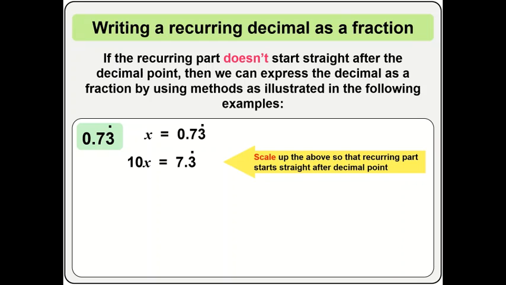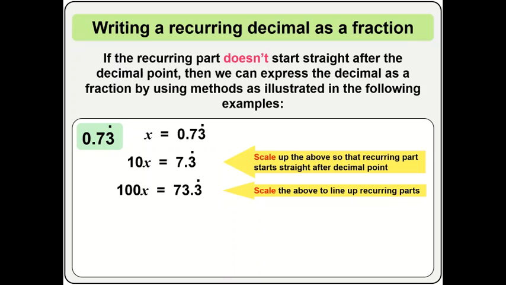So 10x is 7.3. What does that mean? 7.3 can be written as 7.33333, as explained to you in the last video.